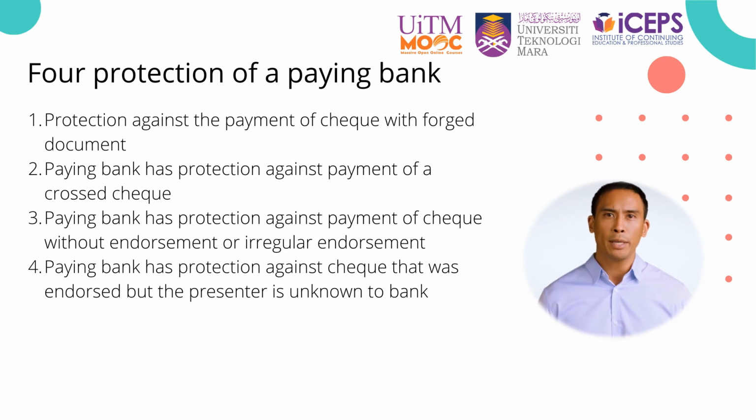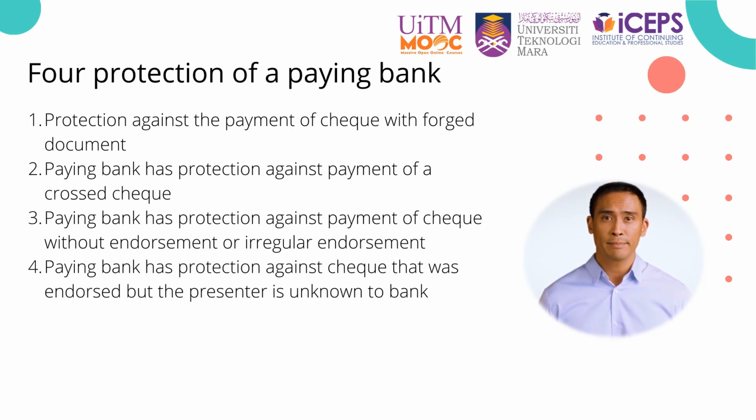The paying bank has a protection against the payment of check with forged document. This is whereby paying bank cannot be sued if the bank pays a check with a forged or unauthorized endorsement, if it is proven that the bank acts in good faith and follows standard banking procedures in dealing with the payment of check. The bank acts in good faith means that the bank is honestly not aware of any error/defect in the check paid. It is also assumed that the bank has paid the check in due course. A check is also deemed to be paid in the ordinary course of business if the bank follows a standard practice of banking as regards payment of checks.